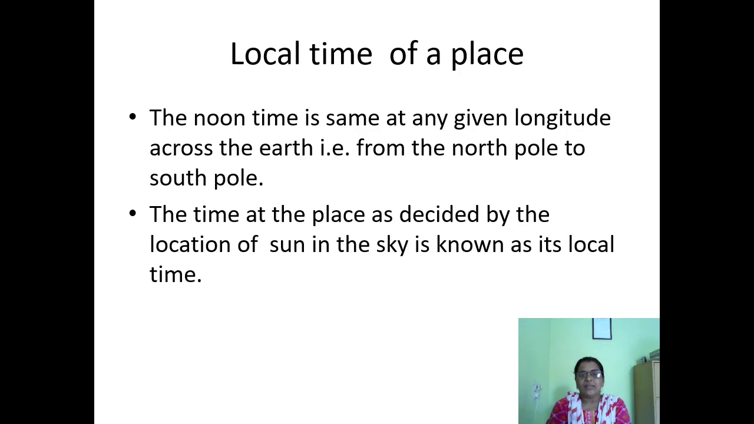The time at a place as decided by the location of the sun in the sky is known as its local time. If we are deciding time according to the sun, when the sun is overhead, that longitude will have its local time.